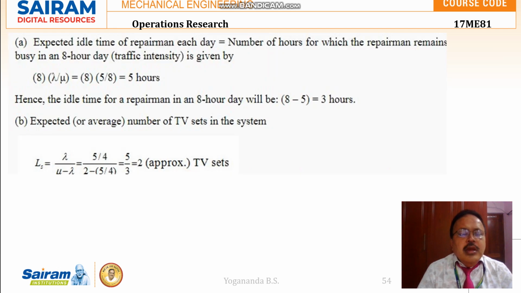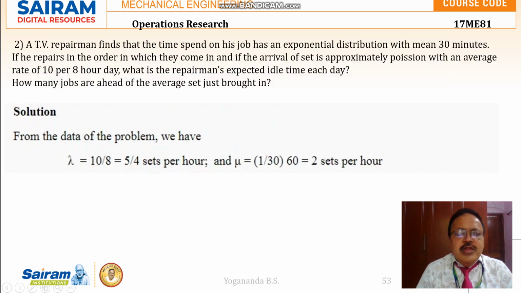So he is working for 8 hours a day. Hence the idle time for the repairman in an 8 hours a day is 8 minus 5, which is equal to 3. So the number of hours for which the repairman is remaining busy is 5 hours. So the idle time for the repairman in 8 hours a day is 8 minus 5 is equal to 3. Next, expected number of TV sets in the system.